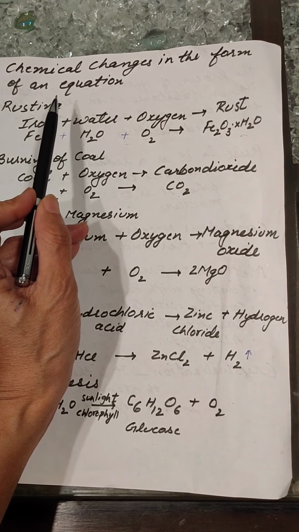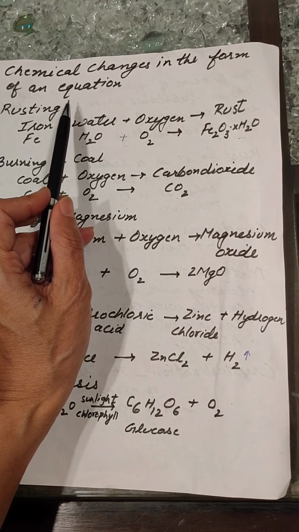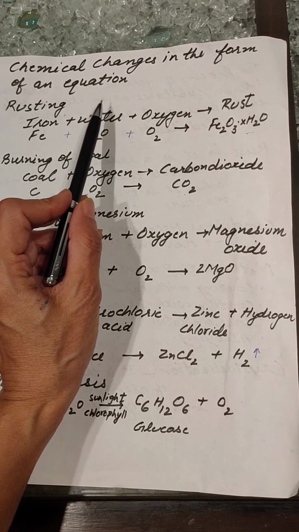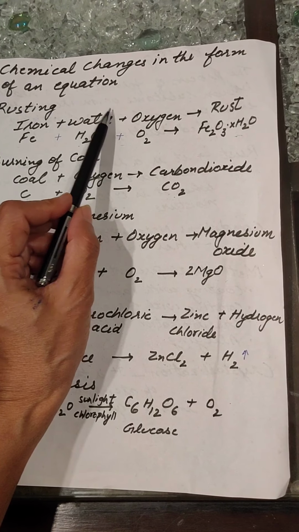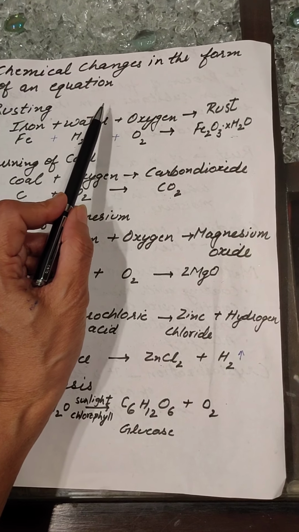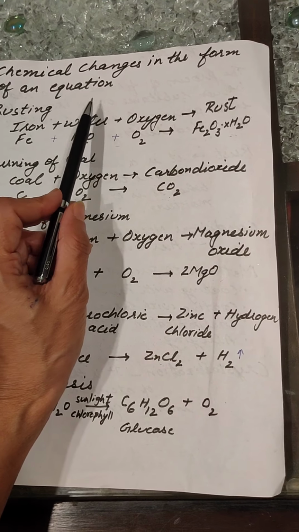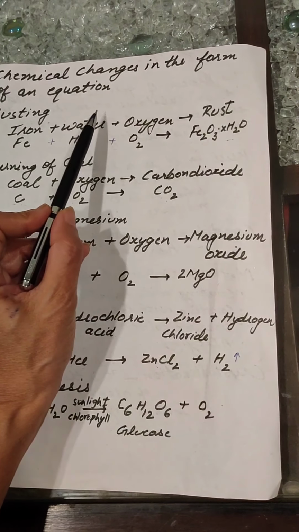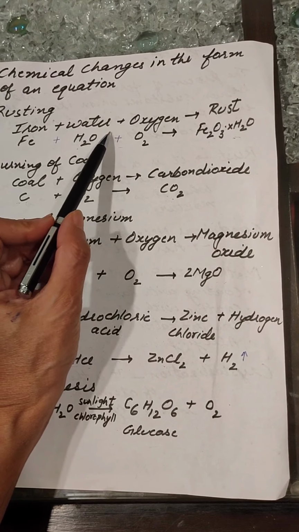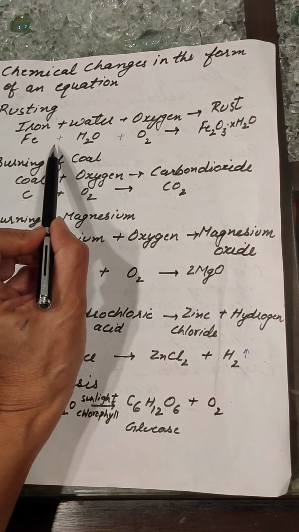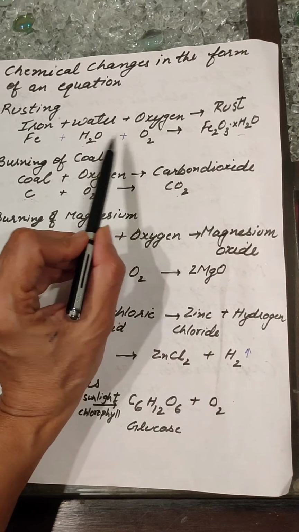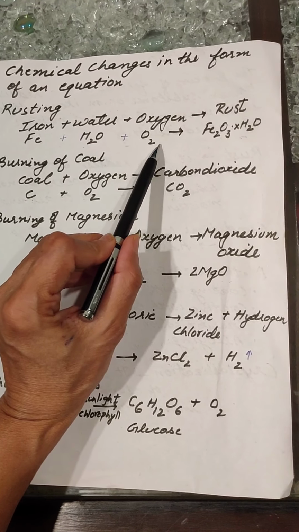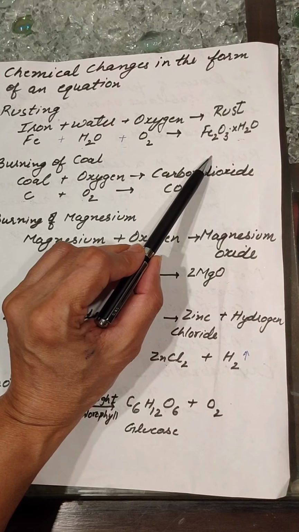Students, you have heard the teachers many times use the words chemical changes or chemical equations. What are chemical equations? Chemical equations actually are the chemical changes which are written in scientific form. When we want to show a chemical change, we write it in the form of an equation which is called a chemical equation. Now I am going to show you how we write the chemical equation.